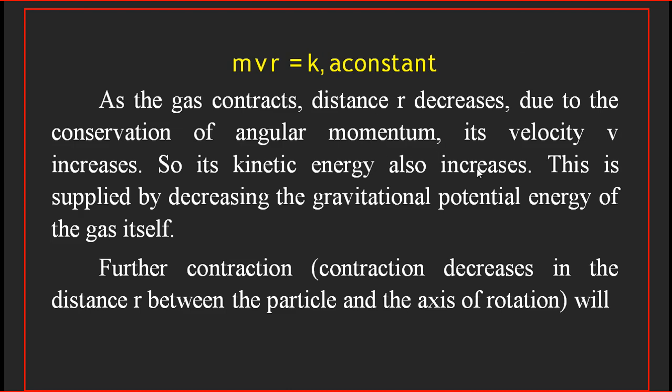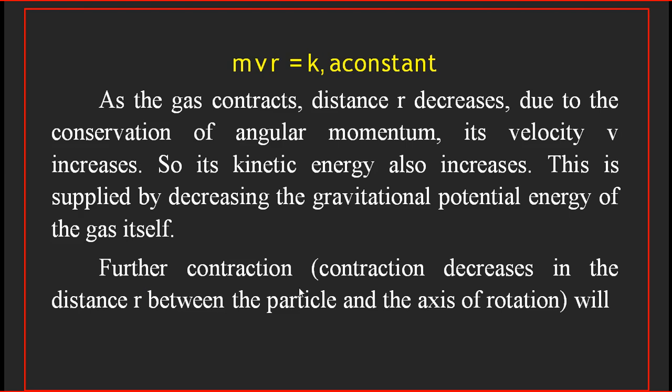Now gravitational force is a conservative force. So the total mechanical energy is also conserved. So the increase in kinetic energy is supplied by the decrease in potential energy. That is, the gravitational potential energy is minus G m m by R, which is the basic formula. So the increase in kinetic energy is supplied by decreasing the gravitational potential energy of the system of gas itself.